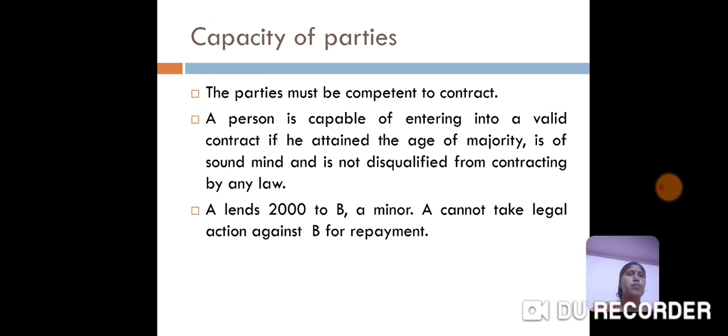Here a simple example: A lends 2,000 to B, a minor. If B doesn't repay the amount to A, then A cannot file a case against B because B is a minor. So regarding the capacity of parties, a minor should not enter into a contract, nor an unsound person or lunatic, and also anyone who is disqualified under the law cannot enter into the contract.